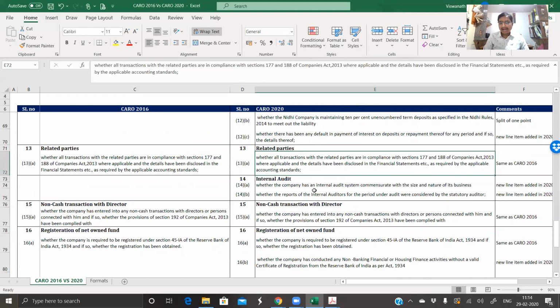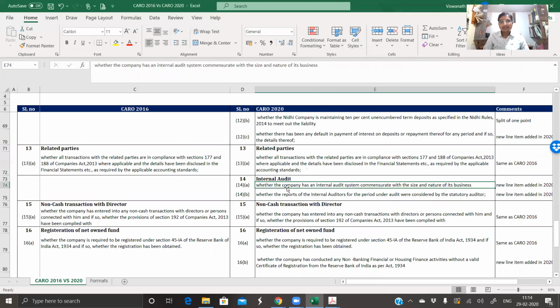Now, internal audit, new point added. Presently, internal audit is mandatory only for unlisted public companies and for private companies where the turnover is more than 200 crore. So right now, for most of the companies with 200 crore and above turnover, it is mandatory, and they have to appoint an independent chartered accountant as an internal auditor. We need to just check in which of our clients this is applicable and see whether the internal audit system, not internal control system, internal audit system, is commensurate with the size of the business. And this particular section in the Companies Act talks about 200 crore turnover companies, where internal audit is applicable.